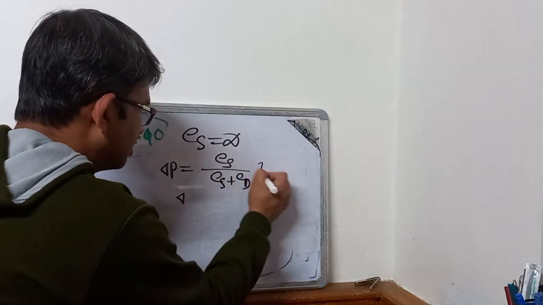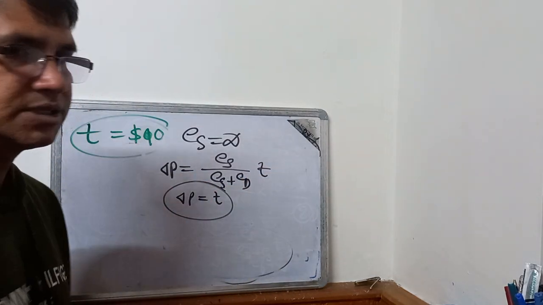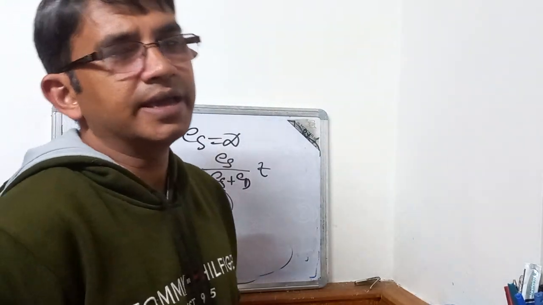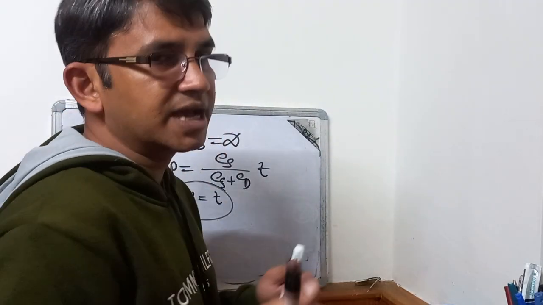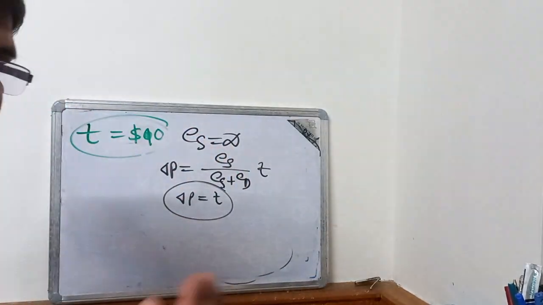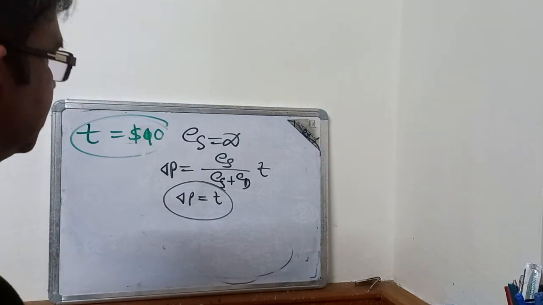So delta P will be equal to T. That means the increase in price will be exactly equal to the tax charged by the government. So the entire tax burden can be shifted to the consumers.